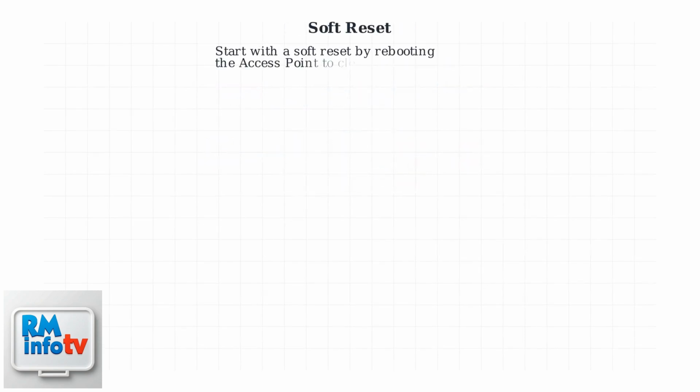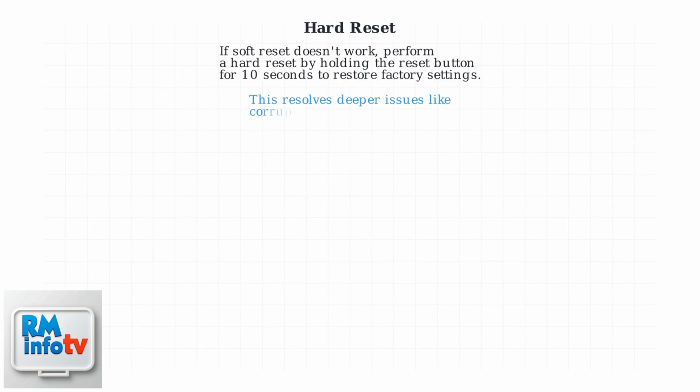Start with a soft reset by rebooting the access point to clear temporary caches and reestablish connections. If soft reset doesn't work, perform a hard reset by holding the reset button for 10 seconds to restore factory settings. This resolves deeper issues like corrupted firmware.